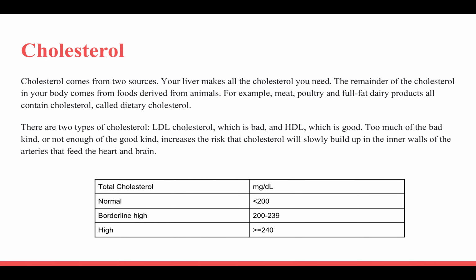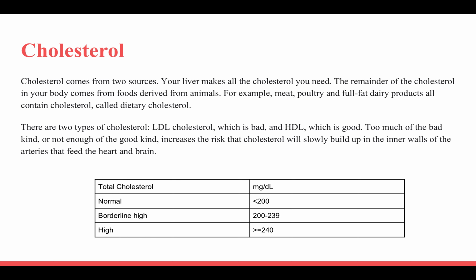Cholesterol comes from two sources. Your liver makes all the cholesterol you need. The remainder of the cholesterol in your body comes from foods derived from animals. For example, meat, poultry, and full-fat dairy products all contain cholesterol, called dietary cholesterol.